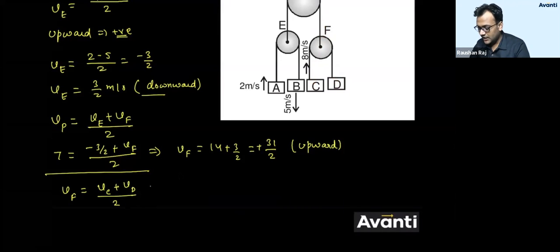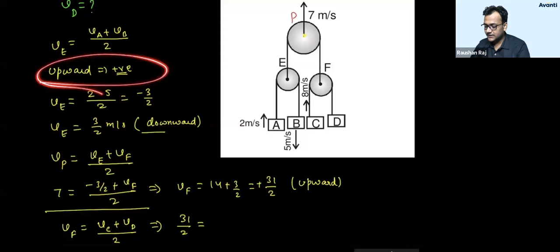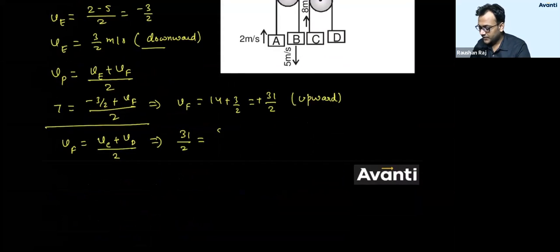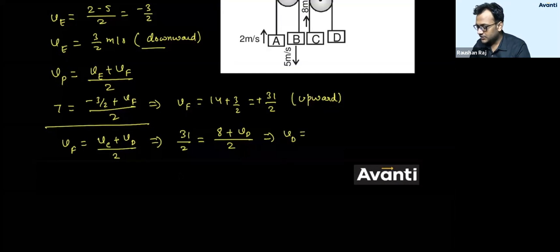Now I know the value of VF, I'll put it here: 31 by 2 is equal to. Do I know the value of VC? Yes, upward direction, 8 meter per second. I have considered upward as positive, so 8 plus VD, which I don't know, divided by 2. So VD is equal to 31 minus 8, that is 23 meter per second.